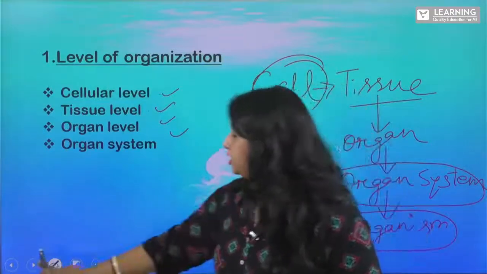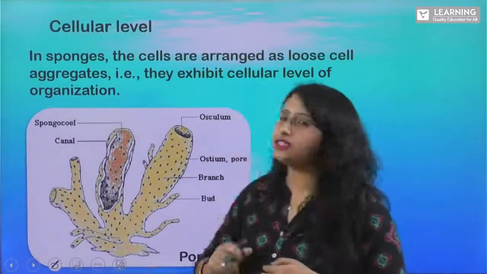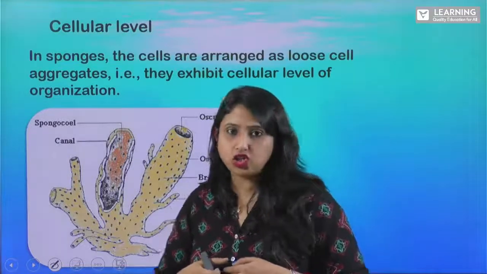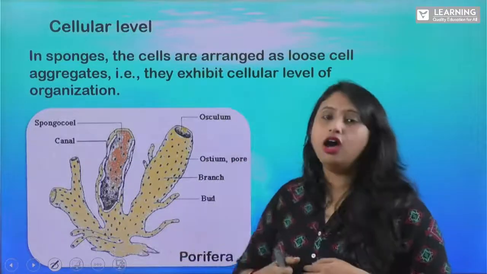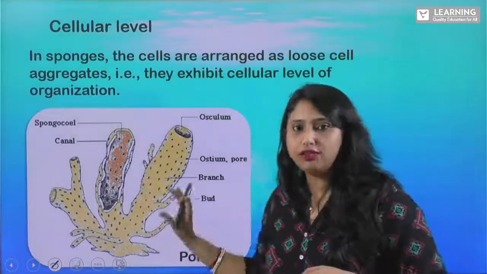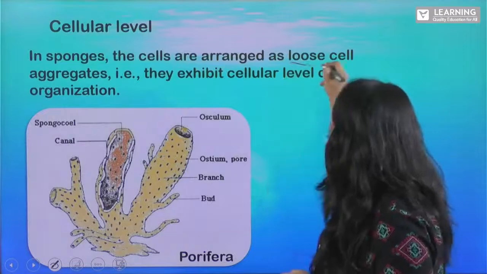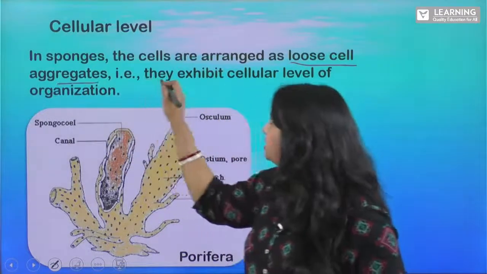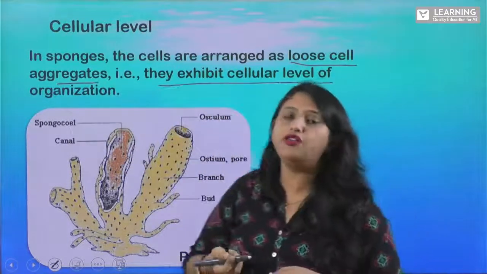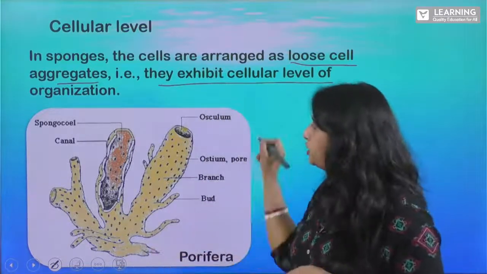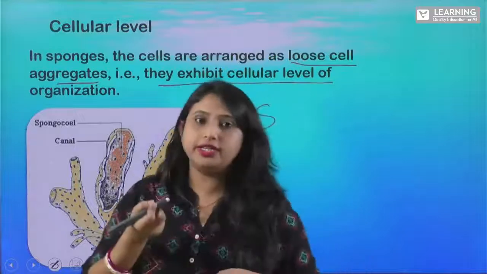Clear? Yes. Next, let us see the cellular level. As I have explained, in case of the sponges, that is porifera, you can see this cellular level of organization. So the cells are arranged as loose cell aggregates, that is, they exhibit cellular level of organization.